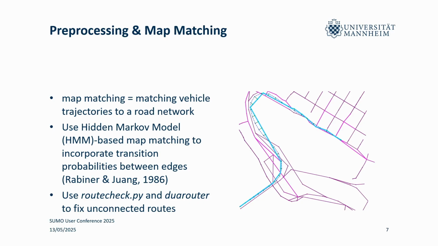Right, and then again, we're lazy and use existing SUMO tools. So we use route check and do a router to first flag unconnected routes and then fix them, hopefully, if possible. And in our experience, this really delivered quite a lot more valid routes, and also the quality was better on average at least.